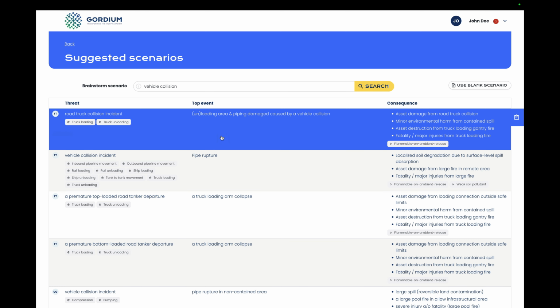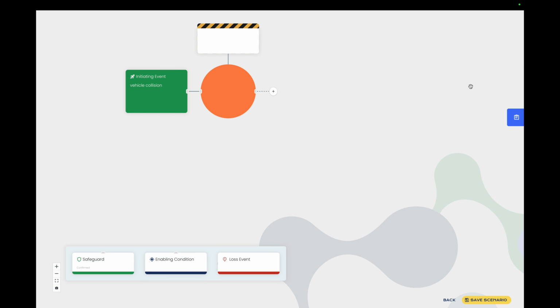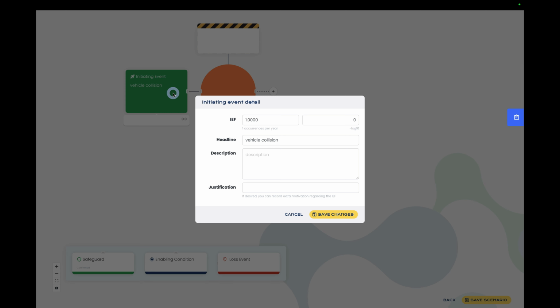After opening the brainstorm item, we can see that there are multiple suggestions from the knowledge graphs, but for sake of this video, we will use a blank scenario. The initiating event in green on the left-hand side is automatically filled with the brainstorm cause, which we could update, or we can only update the initiating event frequency.